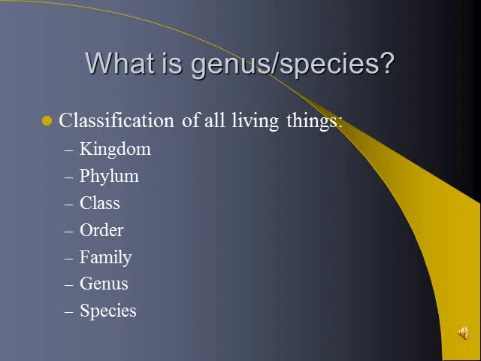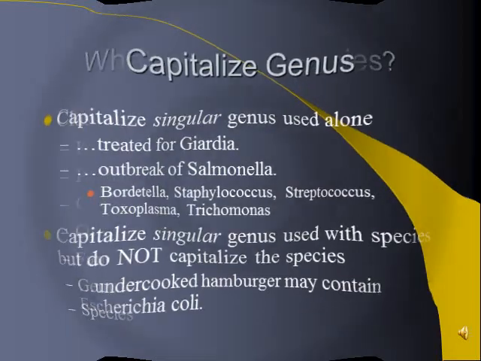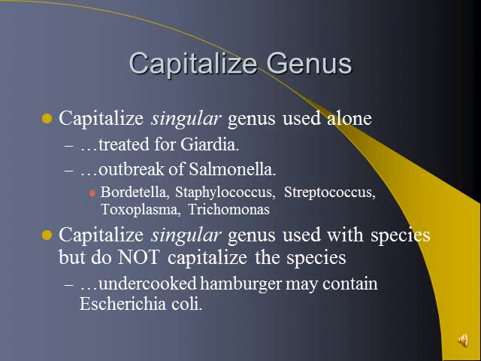And the species is the primary unit of biological classification. The members within the species share a basic genetic similarity and can interbreed and produce viable or fertile offspring. So I've probably given you more information than you'd like to know about genus and species. As far as our capitalization and transcribing of these terms, we just need to know that we need to capitalize the singular genus when it's used alone, such as the patient was treated for Giardia, capitalize Giardia. An outbreak of Salmonella, capitalize Salmonella. Other examples are given there also.